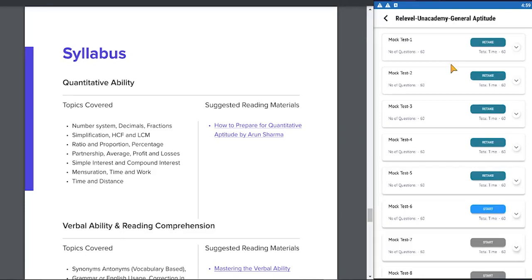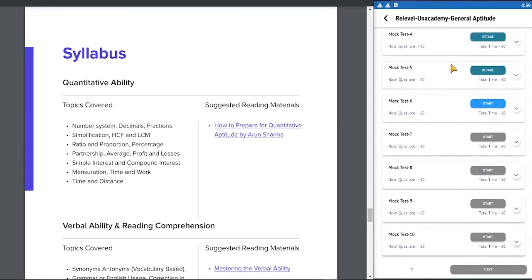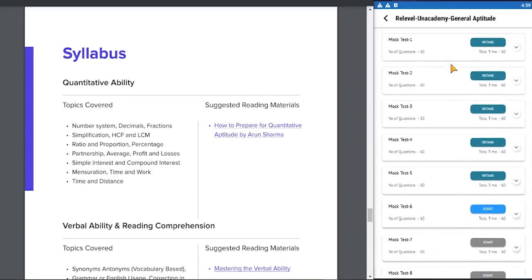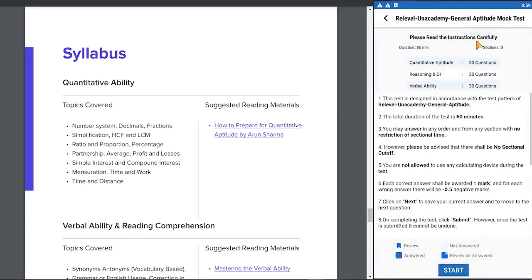Now let us discuss in detail the Re-Level Unacademy General Aptitude mock test on the LearnZilla app. As you can see, there are 10 mock tests on this page, but in reality you can take this mock test unlimited times. Every time you attempt a mock test, the next mock test opens up, so you can take it unlimited times, and each time the questions change. So let's retake the first test.